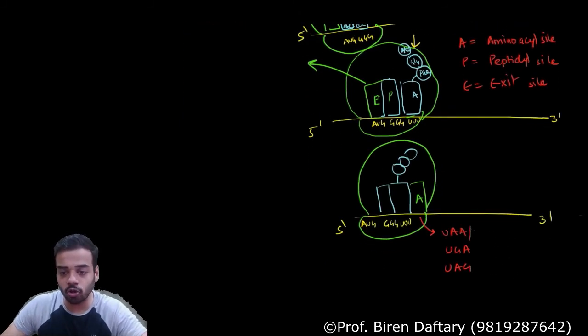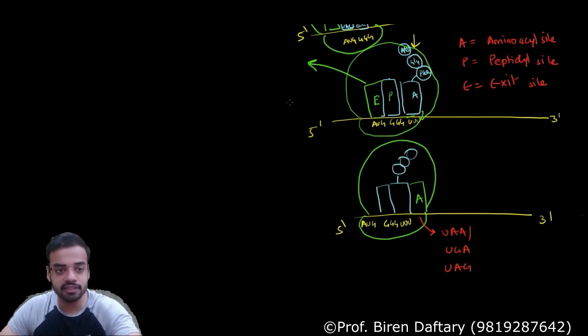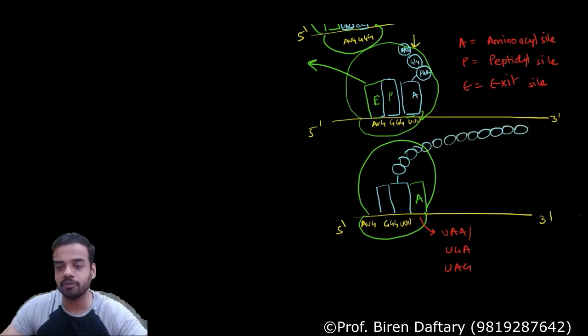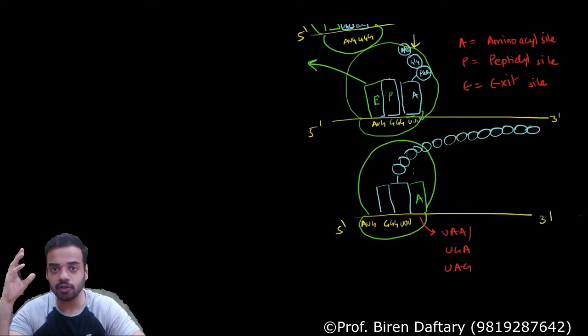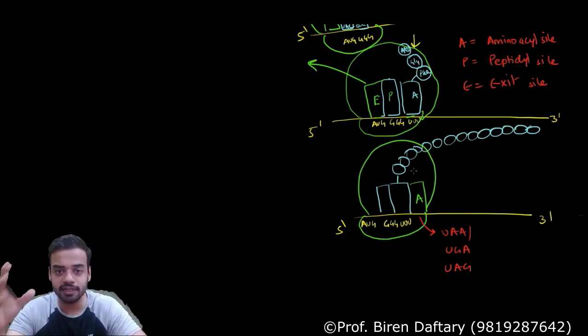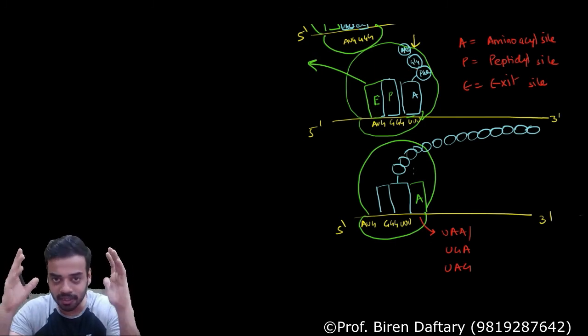So this continues to happen, and finally, at the end, there will be a point where the stop codon comes here on the mRNA, and this amino acid chain is very, very long. This has formed because of transferring of amino acids. Okay, so this is where your elongation part ends. Is elongation clear? This is the main part of translation.